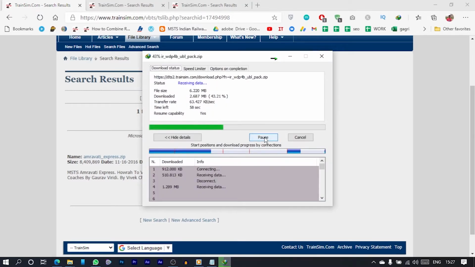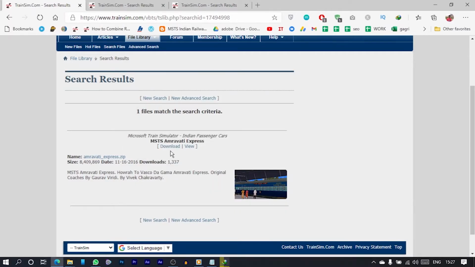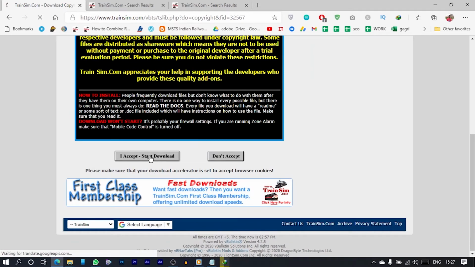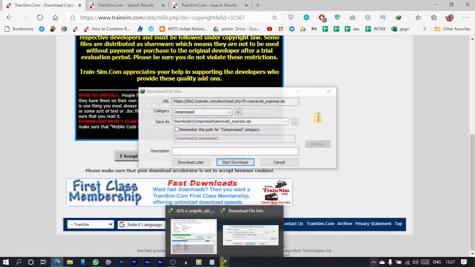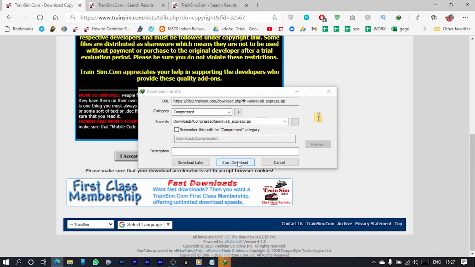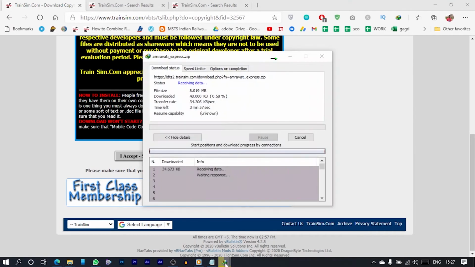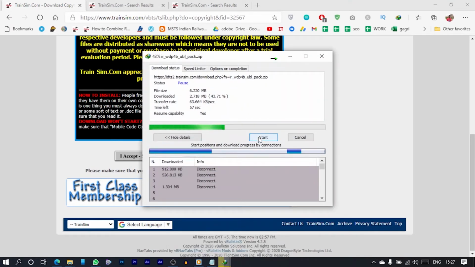You can pause it once and start the download. I think this is the way to start simultaneous downloads, because I have tried once and succeeded too. So start this download and start this download too.